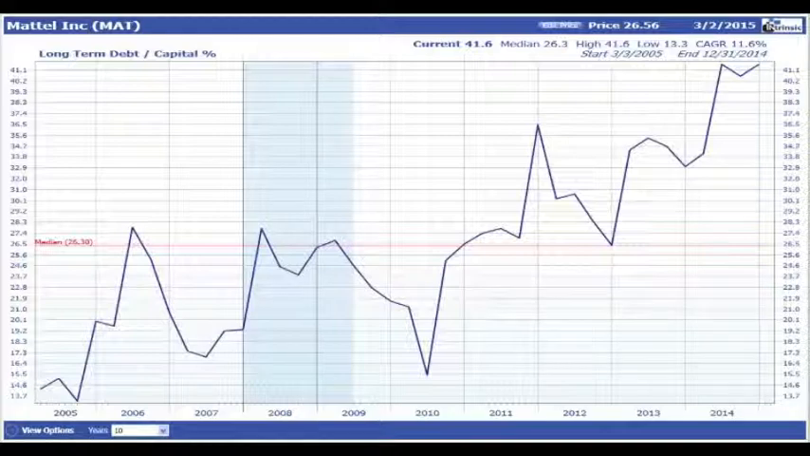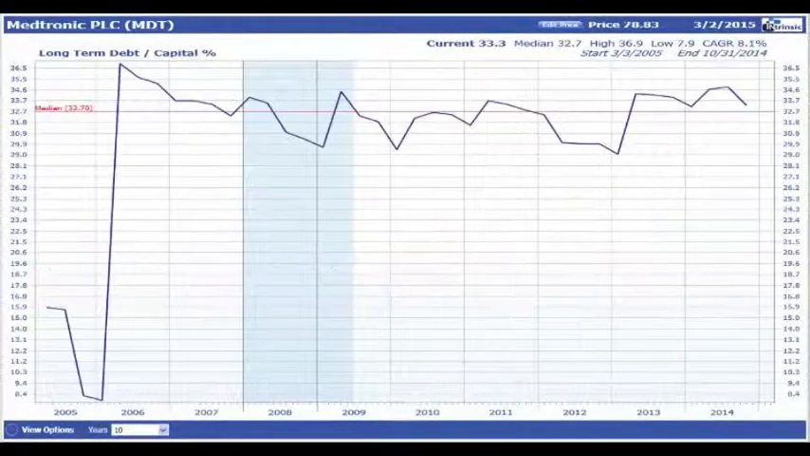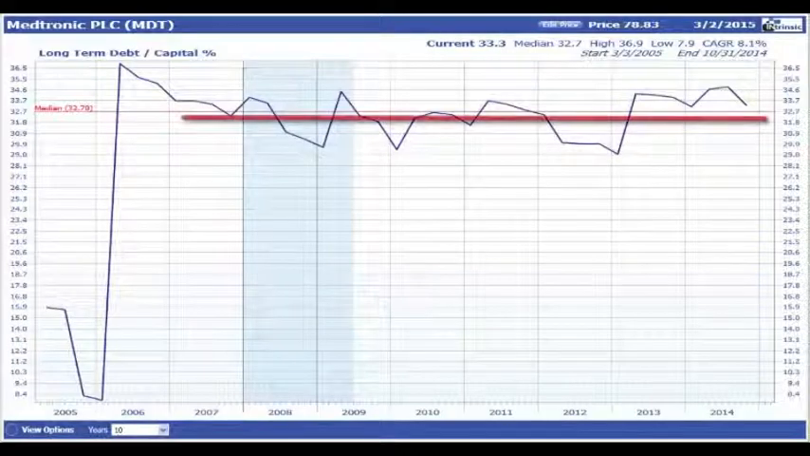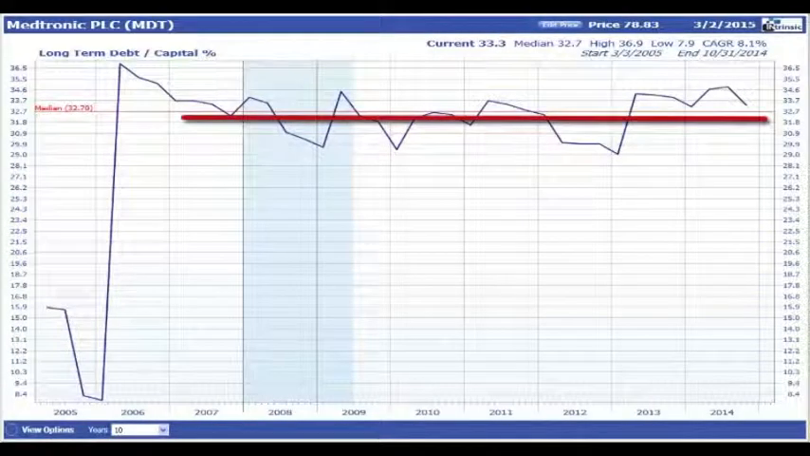If the long-term debt to capital ratio is falling, is this because long-term debt is decreasing or is total capital increasing? Or could it be a combination of both? In this example, Medtronic's long-term debt-to-capital ratio has been very steady for the past 8 years and is currently near its 10-year median of 32%.